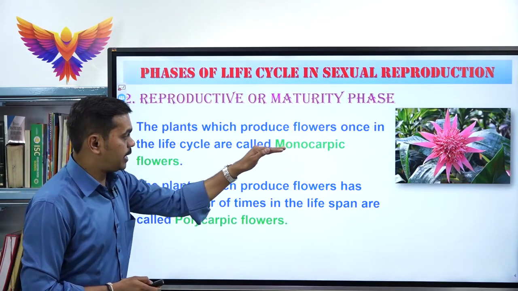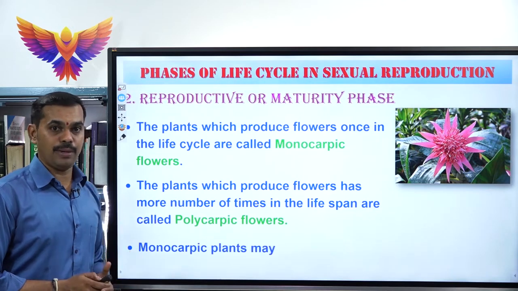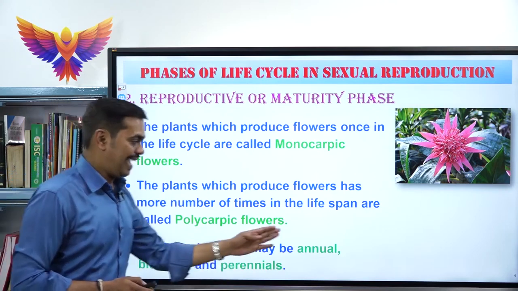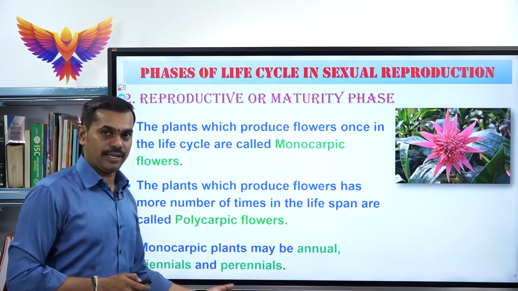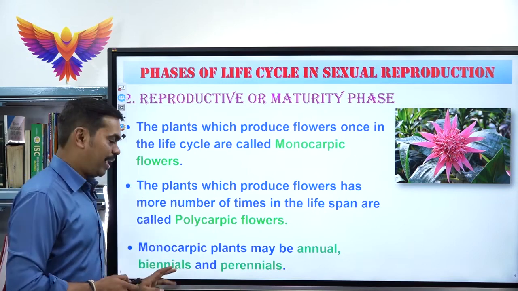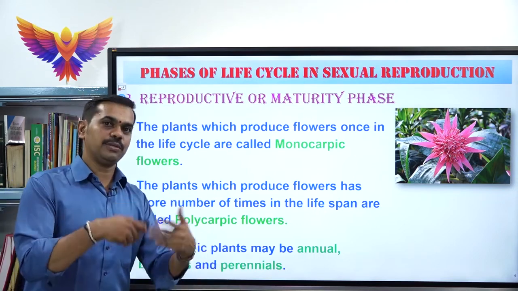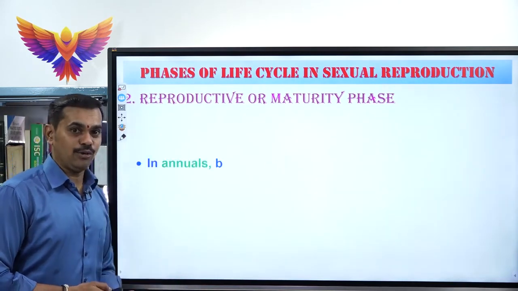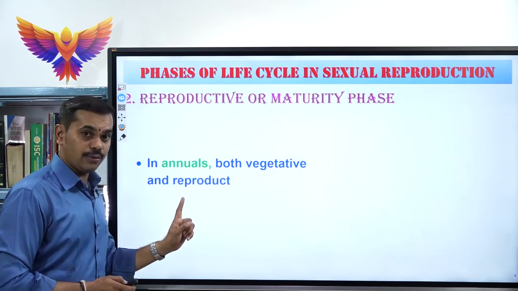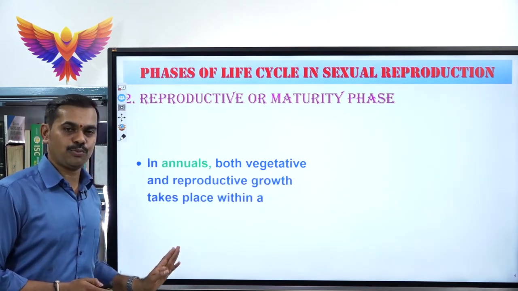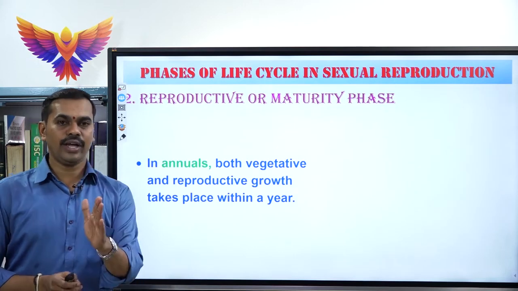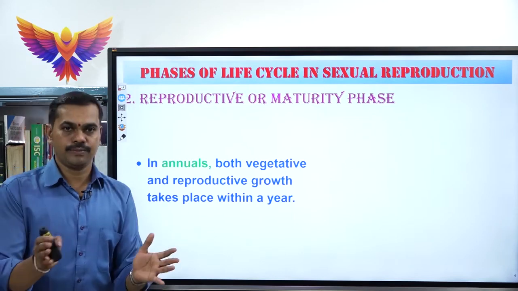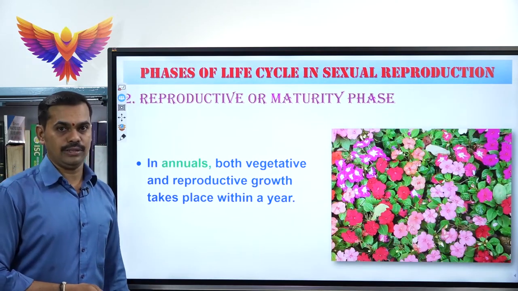Now please concentrate on monocarpic plants. The monocarpic plants again consist of three types: annuals, biennials and perennials. Annual means 1 year, biennial means 2 years, perennial means a larger number of years. In annuals, both vegetative and reproductive growth take place within 1 year. In 1 year, both vegetative growth and reproductive growth are completed. Such plants are called annuals.